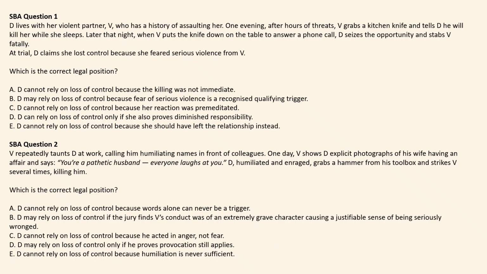A, defendant cannot rely on loss of control because words alone can never be a trigger. Is it B, D may rely on loss of control if the jury finds the victim's conduct was of an extremely grave character, causing a justifiable sense of being seriously wronged? Is it C, defendant cannot rely on loss of control because he acted in anger, not fear? Or is it D, D may rely on loss of control only if he proves provocation still applies? Or is the answer E, D cannot rely on loss of control because humiliation is never sufficient?